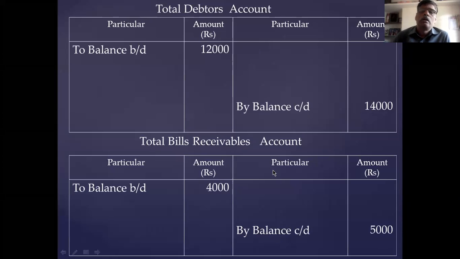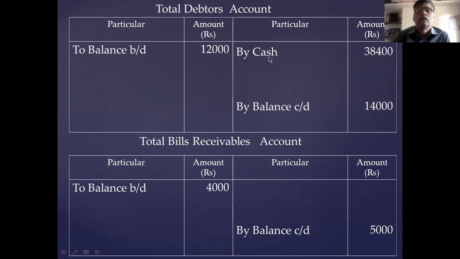Okay, these balances I collected from the account balances. Then from the cash book debit side, debtors is there, bills receivable is there. So by cash 38,400. You write this as bank because there is a bank account. Then in the bills receivable account, you write by bank 12,000. Okay. These two items are taken from the bank. Account balances are completed, cash book is completed. You go to the third part. Third part is adjustment. In the adjustment, depreciation.